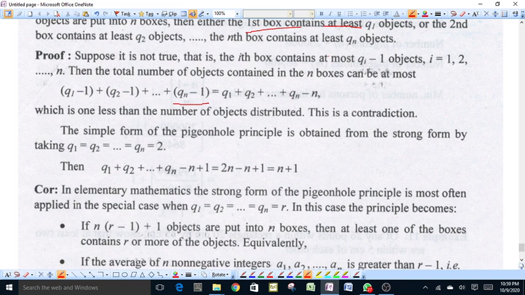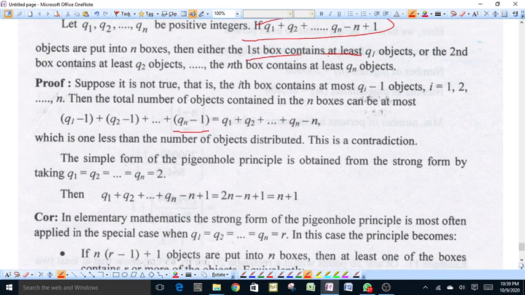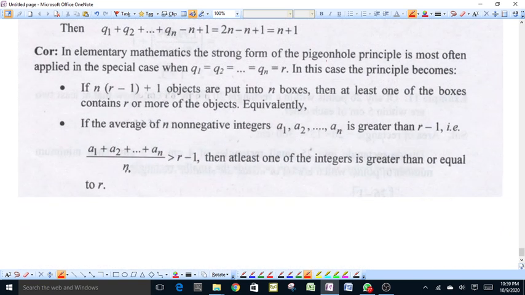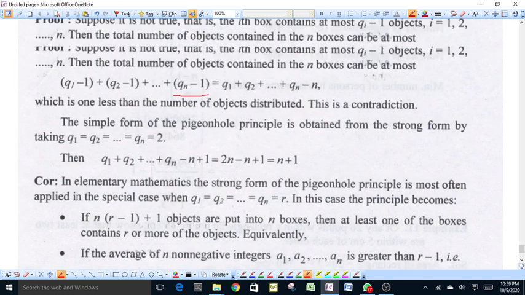Therefore, there is at least one box which contains at least qi objects, that is, either the first box contains q1 objects, or the second box contains q2 objects, or the nth box contains qn objects. So, this is the pigeonhole principle, students.